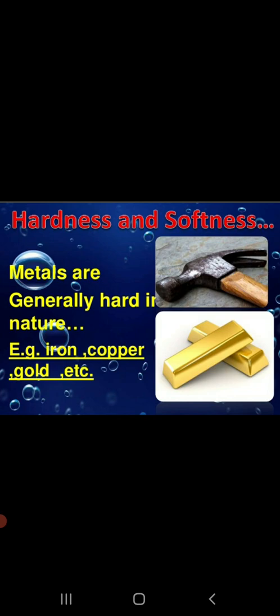Yes, as I mentioned, iron, zinc, aluminium, copper, tin, these are the examples of the metals which are actually solid and they are hard. Easily break नहीं होते हैं वो, right? But there are certain exceptions as well in metals. There are certain metals which are soft or which are also in liquid form. Can you take any guesses that which are those metals?